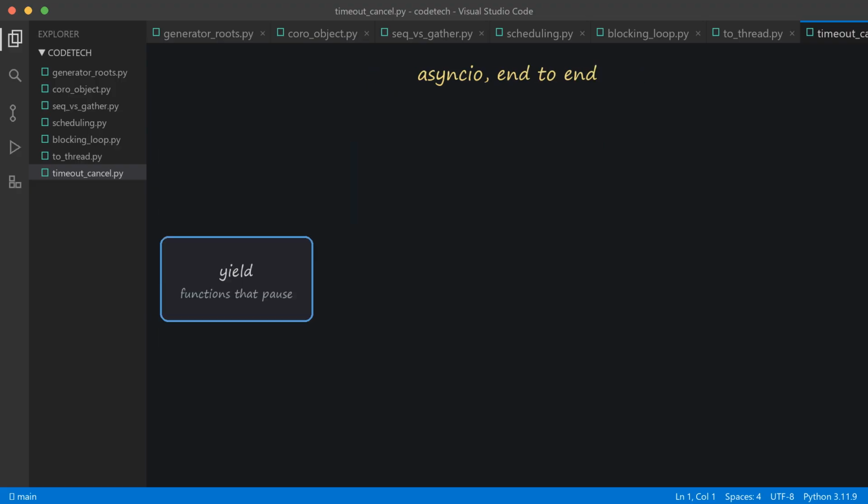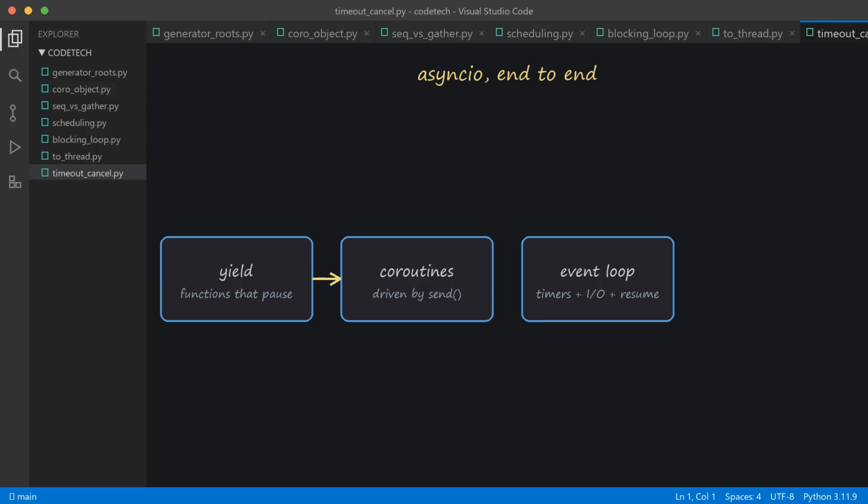Let's replay the whole journey, because it's one straight line. Functions learn to pause with yield. Coroutines are that same trick with nicer syntax. Frozen objects driven by send. We did it by hand. The event loop is just the machine that sends, tracks timers and sockets, and resumes whoever's ready.